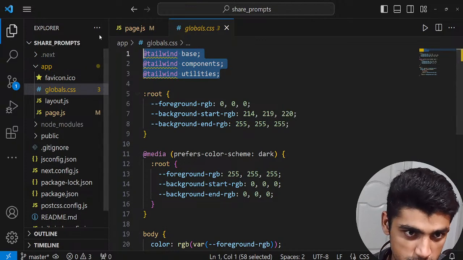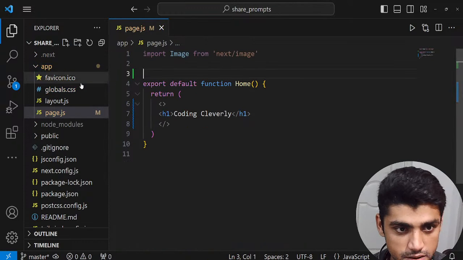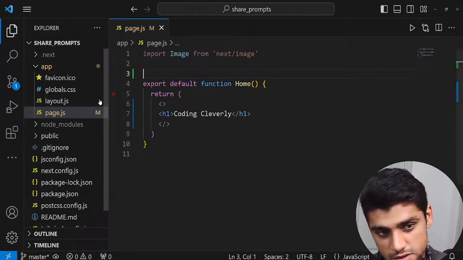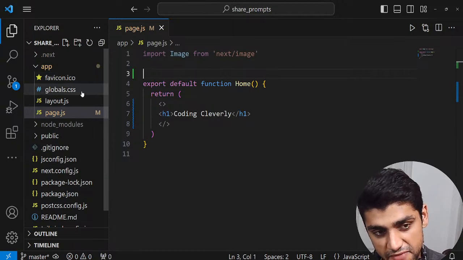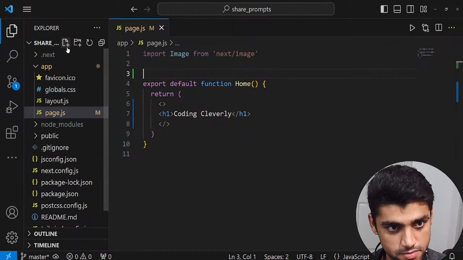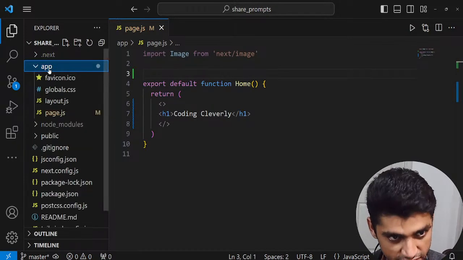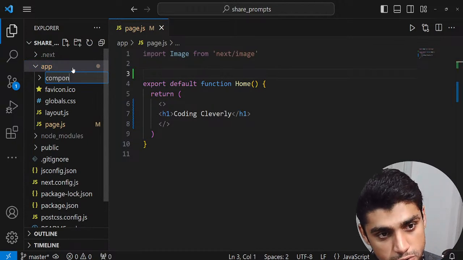Okay, now I want to show you one other thing. If I go to the app, you will see that there's this page, layout, this globals.css and favicon. Now I could basically create a component here. I'm going to simplify things. I'm going to create a folder here, and I'm going to call it components.